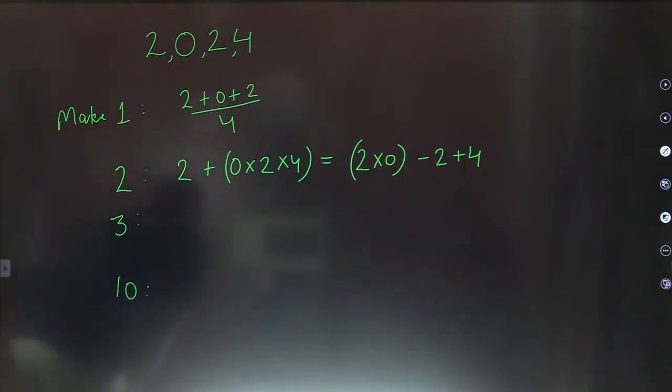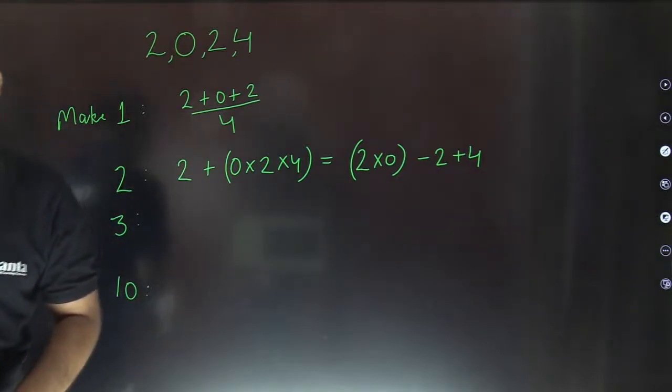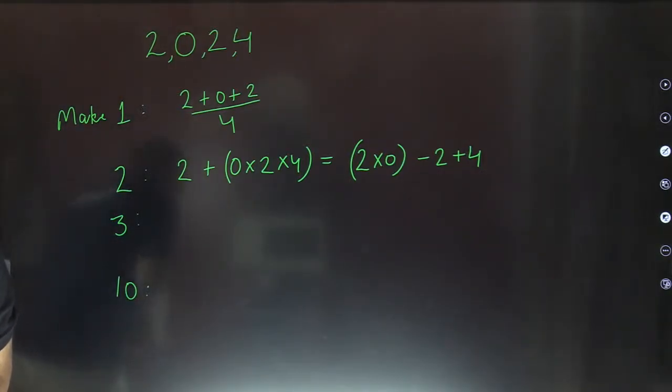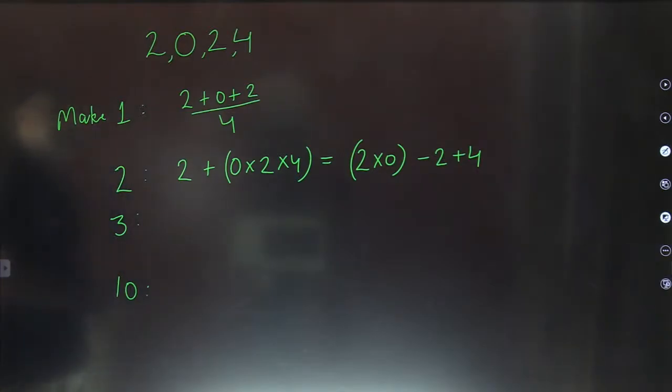Vaishali has posted something: 2 plus 0 by 2 minus 4. Okay, you missed putting the brackets. Fine, I understood. But again, Vaishali, you have made some mistake with the positive and negative signs. Please recheck and repost, and make use of brackets also. Astha, you have not kept the order. We want to keep the digits 2024 in that order only. Yes, Yatharth, you have put the brackets, but the signs have been interchanged.